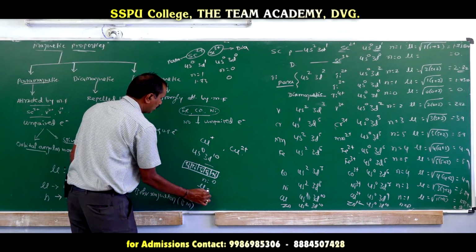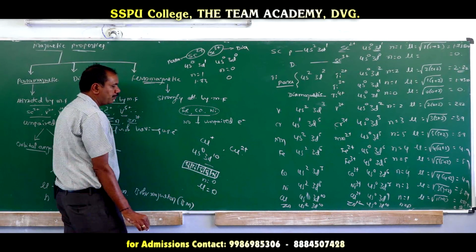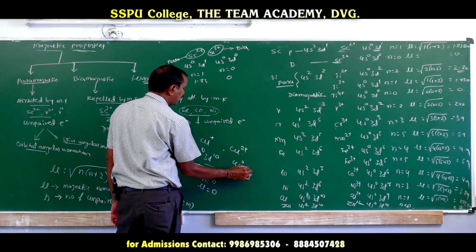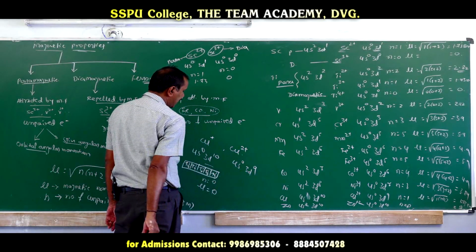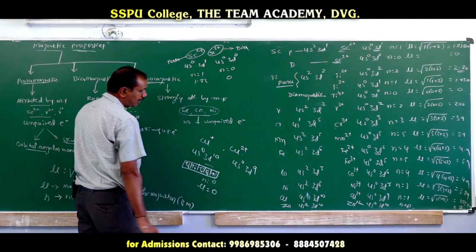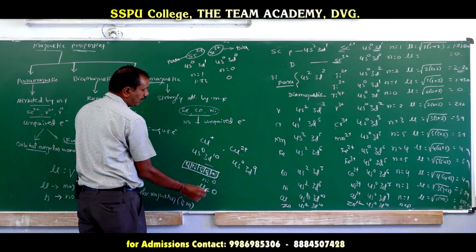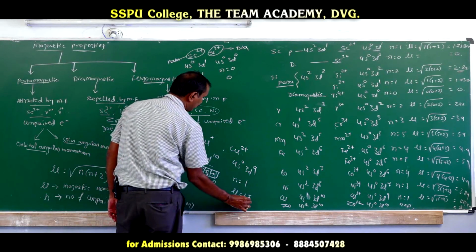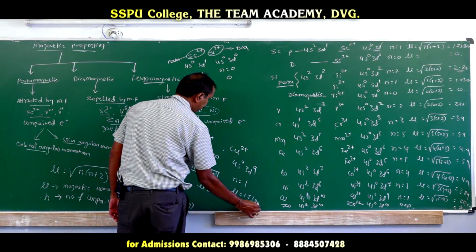If n is 0, compulsorily the magnetic moment should be 0. In case of Cu2+, the configuration is 4s0 3d9. d9 is nothing but what? There will be 1 unpaired electron. The n value is 1, so the magnetic moment should be 1.73 Bohr magneton.